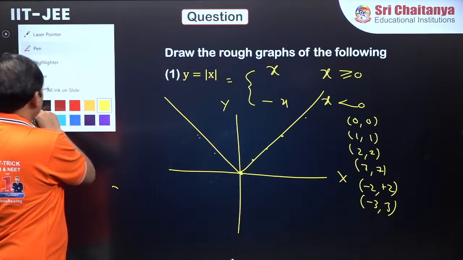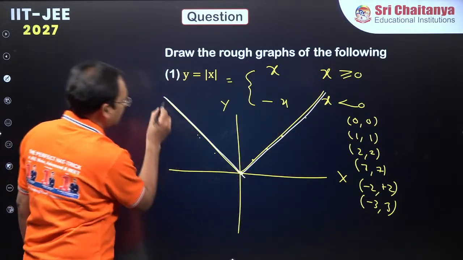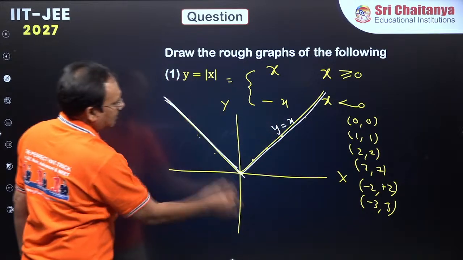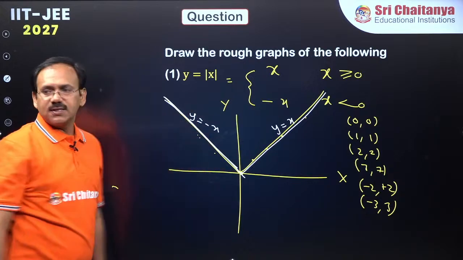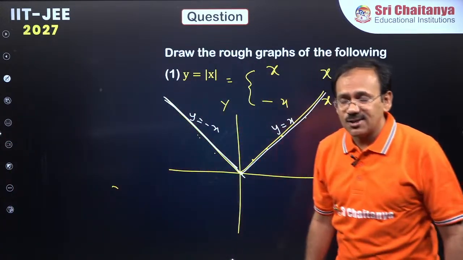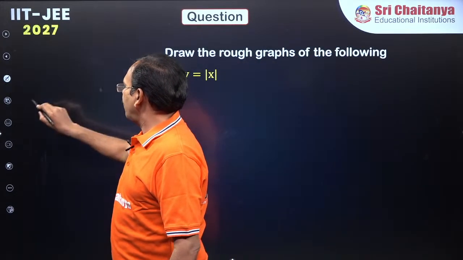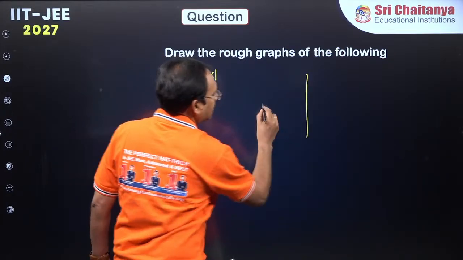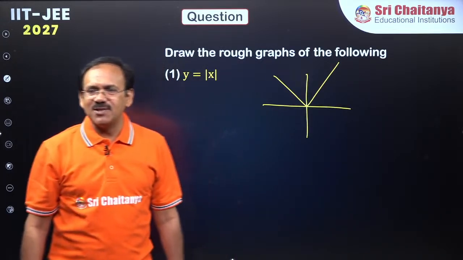Yes, dear students, the graph will be like this. This is a part of a straight line, and this is also a part of a straight line. This is in fact part of the straight line y is equal to x. This is part of the straight line y is equal to minus x, because for negative x, y is equal to minus x. So, dear students, how is the graph of the modulus function? If somebody asks you to draw the rough graph of y is equal to mod x, just remember this V shape is y is equal to mod x, right?